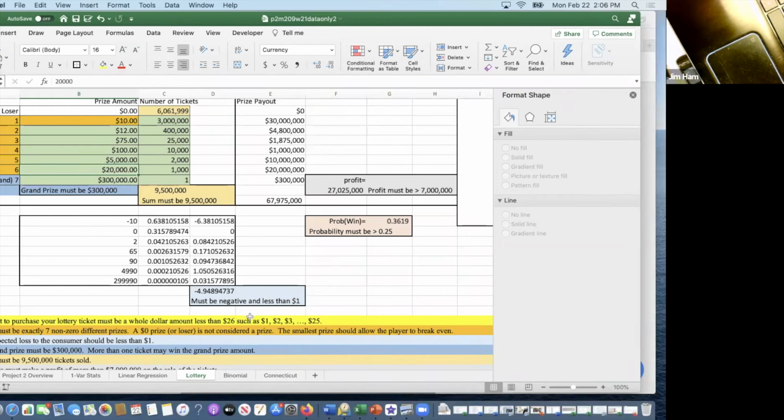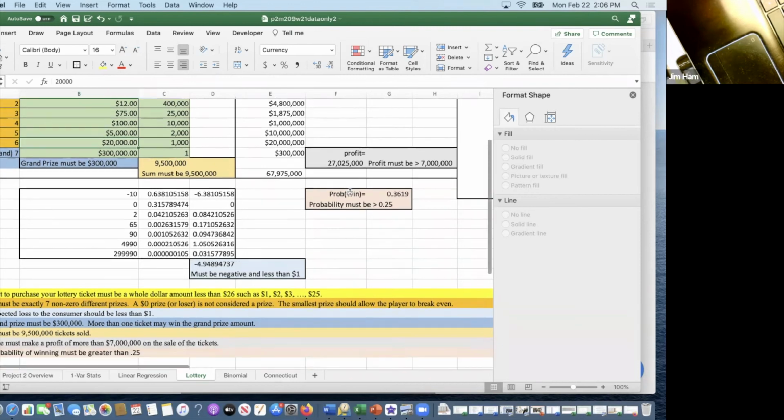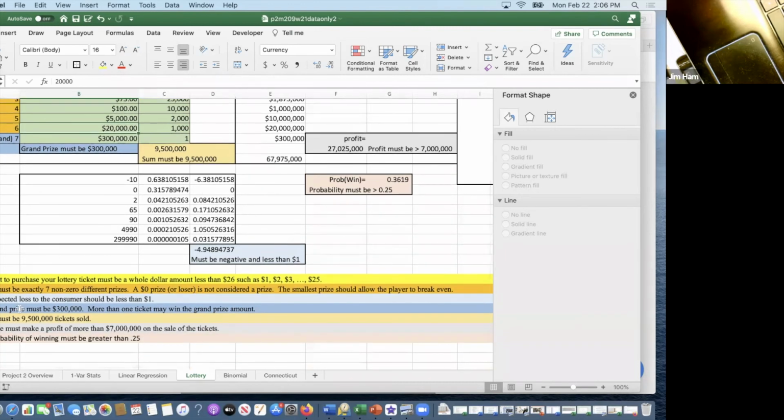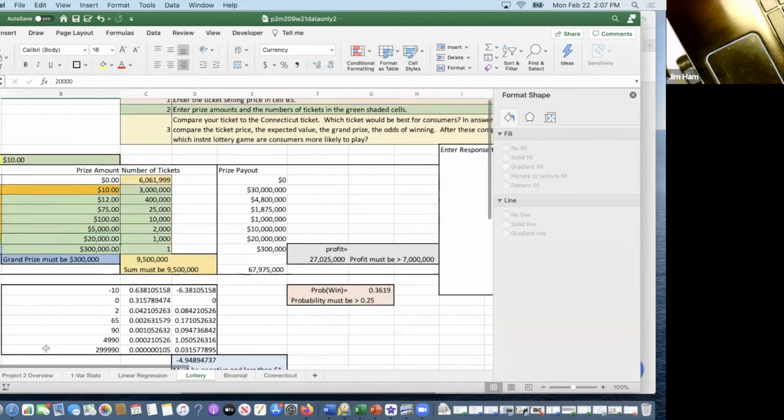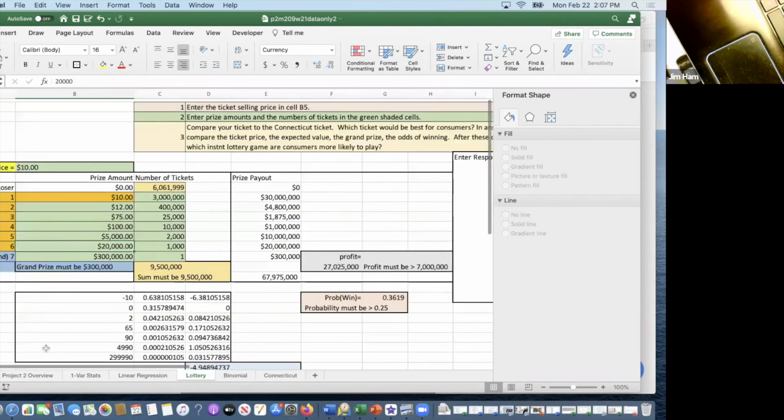So think to yourself, how do I lower this to get it less than $1? Do I change one of these or more than one of these? Can I change one of these and would that do anything? We still have a large profit, so we still have a lot of money to work with. So this is going to be trial and error. There's no correct way, but you can figure out what the best numbers to change are to get to where you want to be. As long as you've satisfied all of these seven criteria, everybody's going to have a different ticket. Nobody's going to have the same one. As long as you satisfy those conditions, your ticket would be fine.